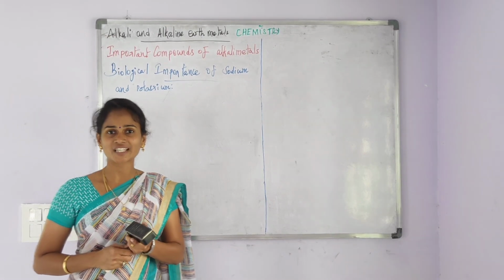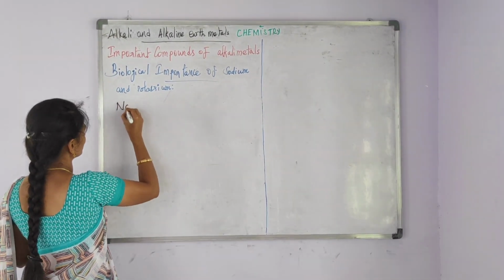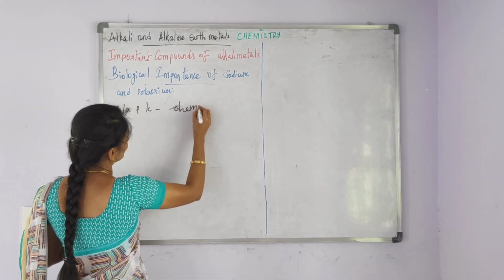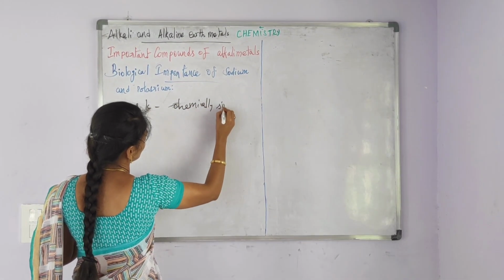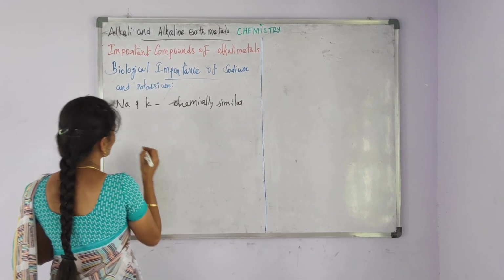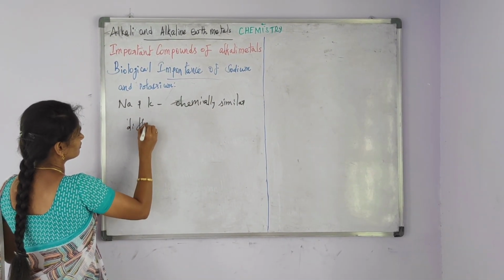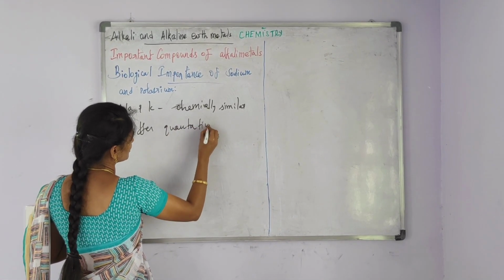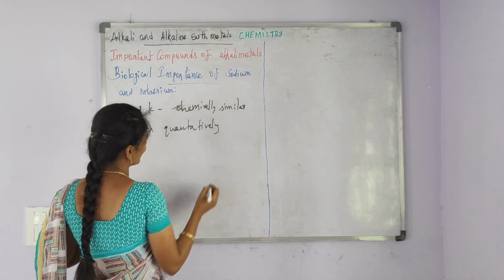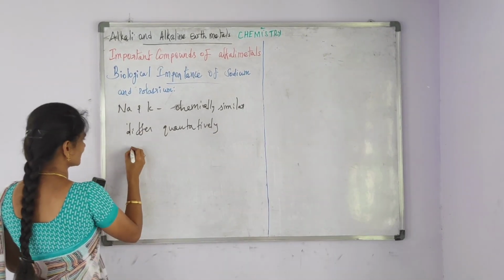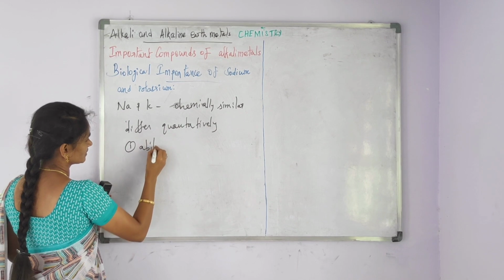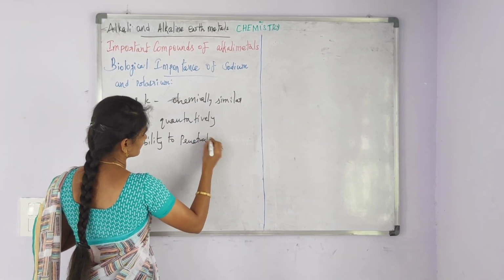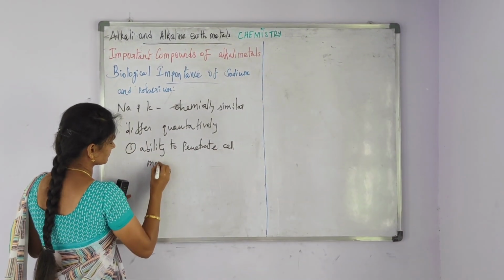Sodium and potassium are chemically similar, but they differ quantitatively in some abilities. The first one is their ability to penetrate cell membranes.